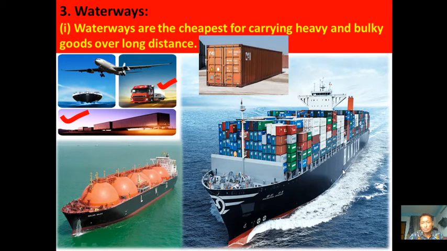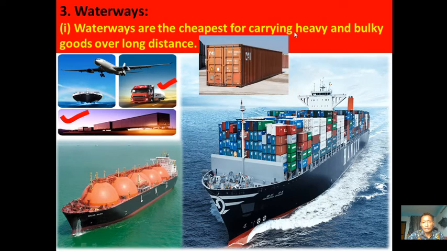So that means it consumes less fuel. Because of these favorable reasons, waterways are the cheapest mode of transport. Why? Because of less maintenance cost, a ready-made route, less friction and low fuel consumption. Because of these reasons, waterways are the cheapest means of transport as compared to airways, roadways and railways.